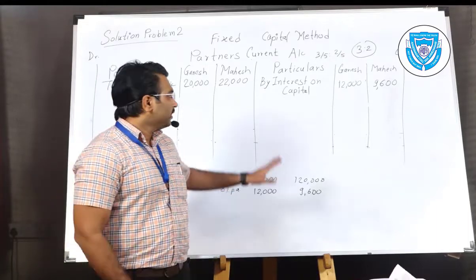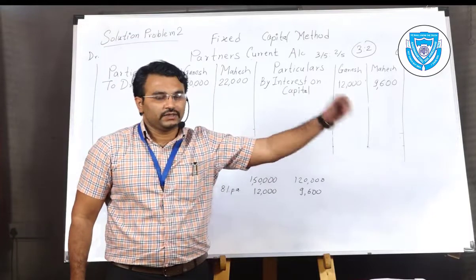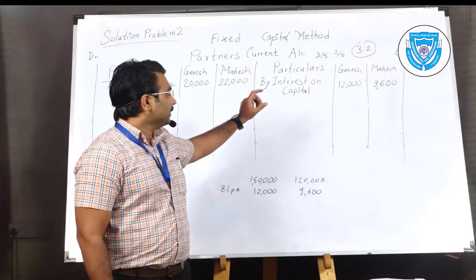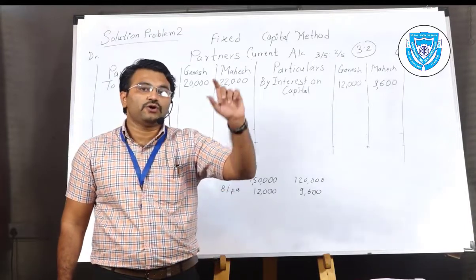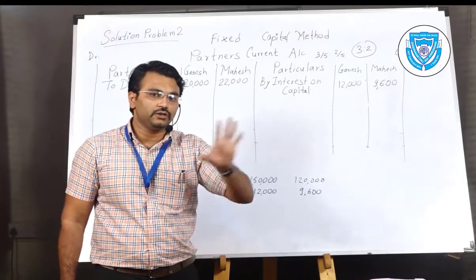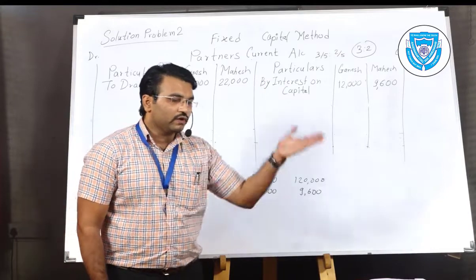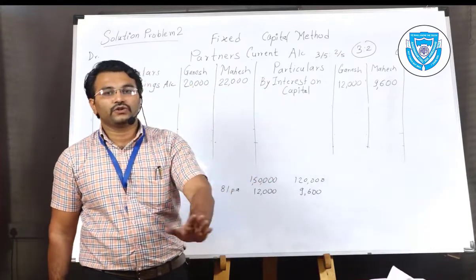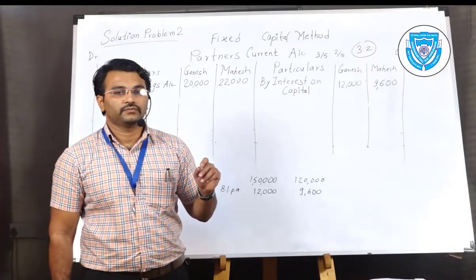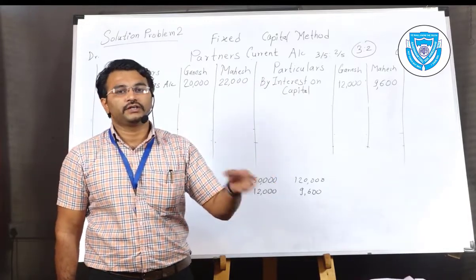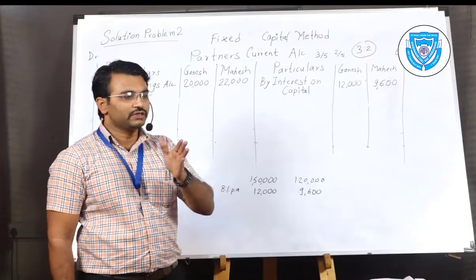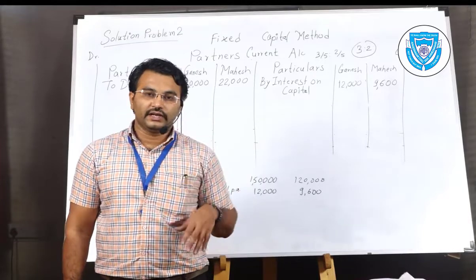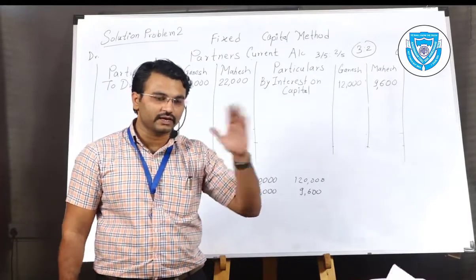As I told you, the increasing items are given on the credit side, isn't it? So capital is the amount contributed, invested by the partner into the business. So a reward should be given to the partners. The balance of the capital contribution should be increased by giving them interest on their capital, because if that amount is invested somewhere else, they will get interest or dividend, some return on investment like that.